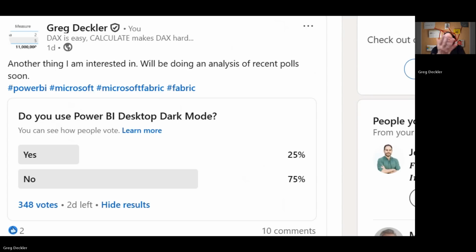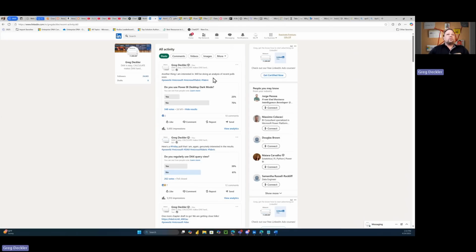It's just not used by very many people. 25%, and again, probably skews heavily towards tech people. I think business users probably don't use it, more than likely because they're probably not in Power BI Desktop that much. So I think this number is a little bit high or skewed.